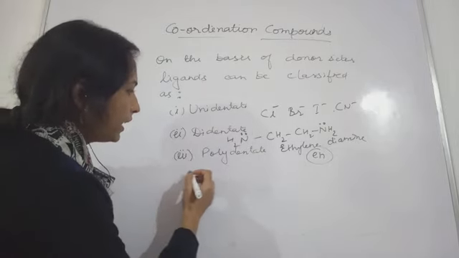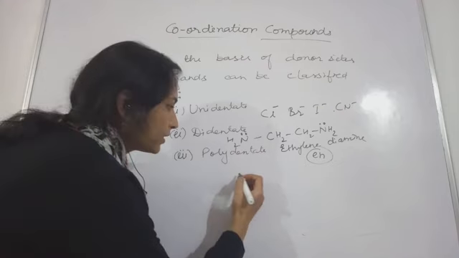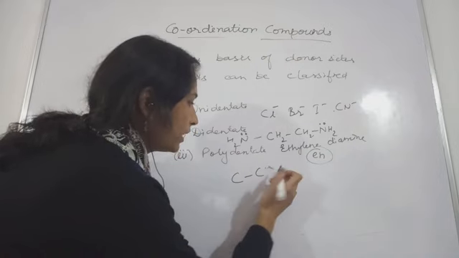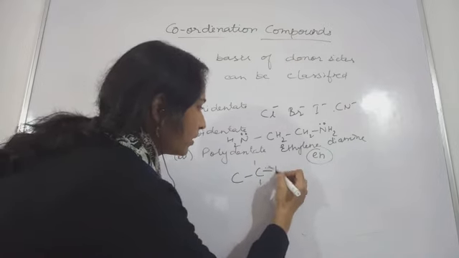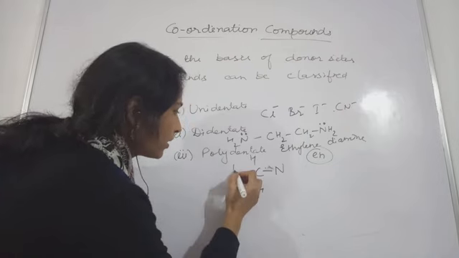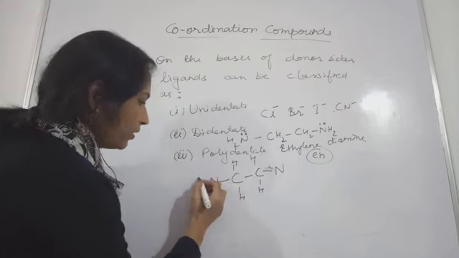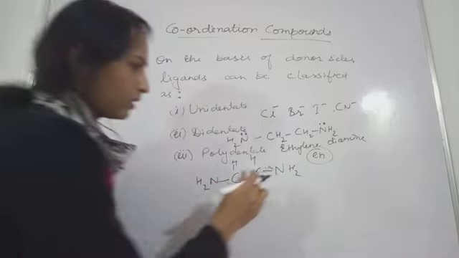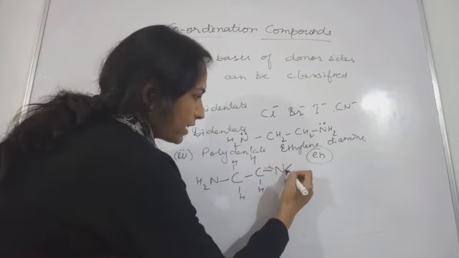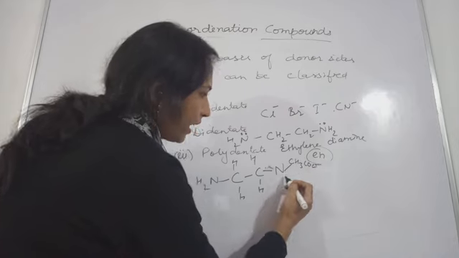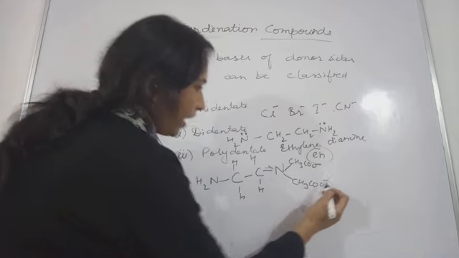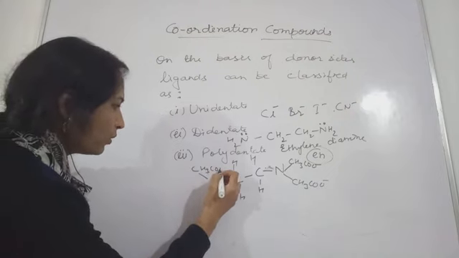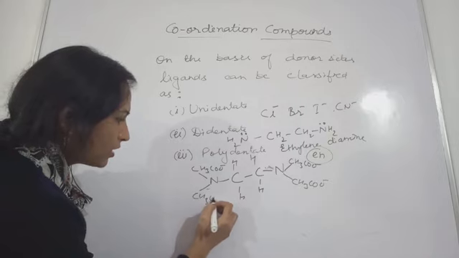Now polydentate. See the example here in this one only. You can write it like this: CH2, CH2, N, H, H, H, H, and N. This was ethylene diamine, and if the H is replaced by acetate ion, here also this H will be replaced by CH3COO negative.